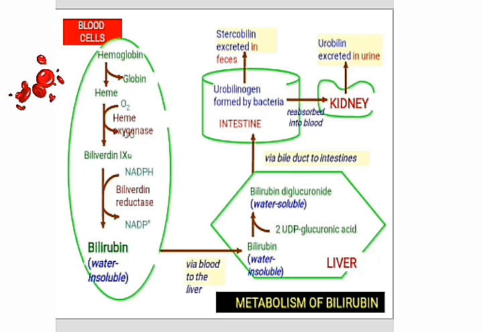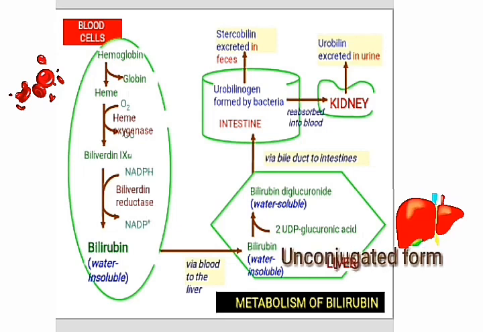Before going to the types of jaundice, you have to first understand how hemoglobin is converted to bilirubin. Here, hemoglobin is converted into heme by releasing the globin, and heme is further converted into biliverdin, and biliverdin is further converted into the water insoluble bilirubin. Now this water insoluble bilirubin goes into the liver. Here bilirubin is in the unconjugated form.